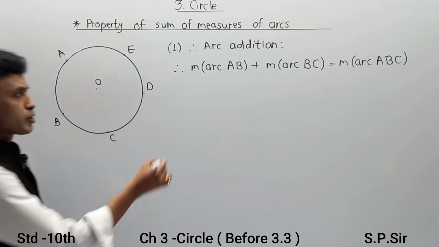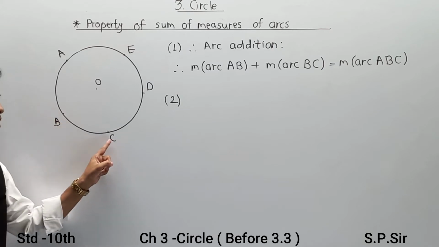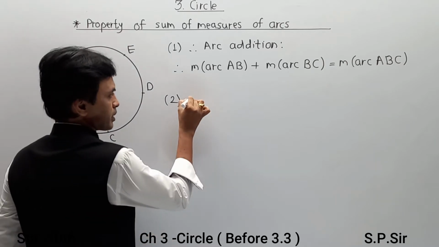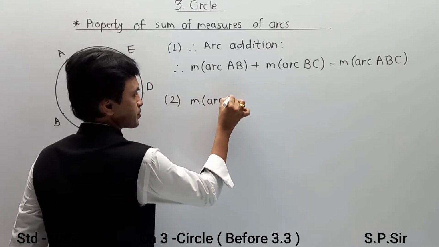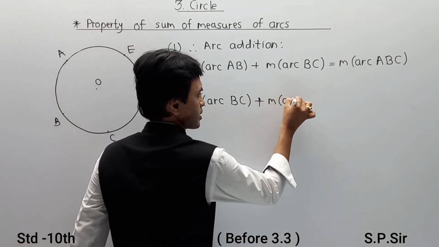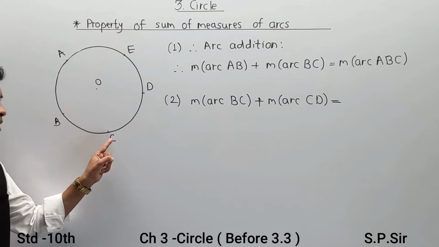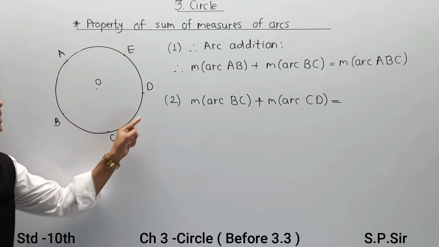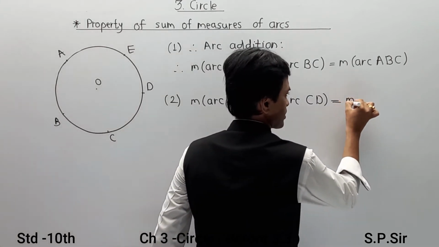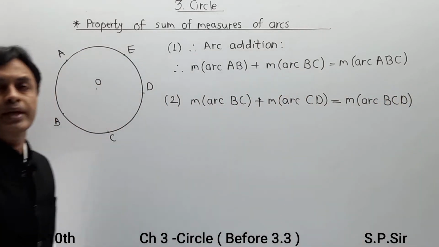Similarly, I can take another example. If I add arc BC with CD, then major arc BC plus major arc CD is major arc BCD. This means in mathematical terms you can add them, and that is nothing but major arc BCD. In this way, you can make arc addition.